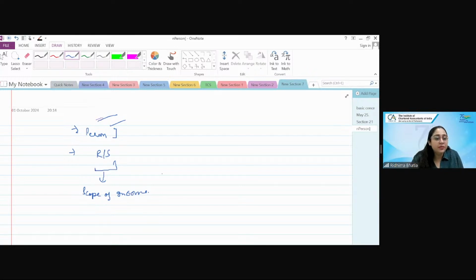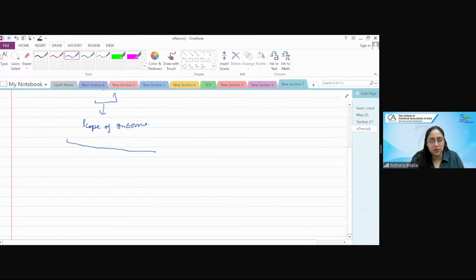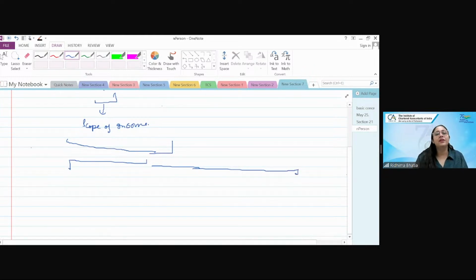Now once the scope of income is defined, you segregate that income under various heads. There are 5 heads. I hope you all know. Sometime back, I was teaching a final year student and I asked what are the 5 heads of income, and sadly, that child did not know. And that's totally okay because he might not be practicing or doing an articleship in tax, but now you should